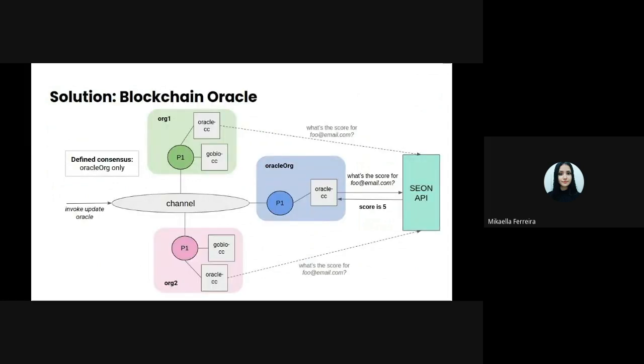So the solution is, we need to have an oracle on the blockchain that will provide us a score given an email. The oracle is implemented as a chaincode and an organization where only the oracle organization must endorse the oracle chaincode transactions. Now the GoBio chaincode must query the oracle. For that, the oracle chaincode needs to be installed in our peers where the GoBio chaincode is also installed.